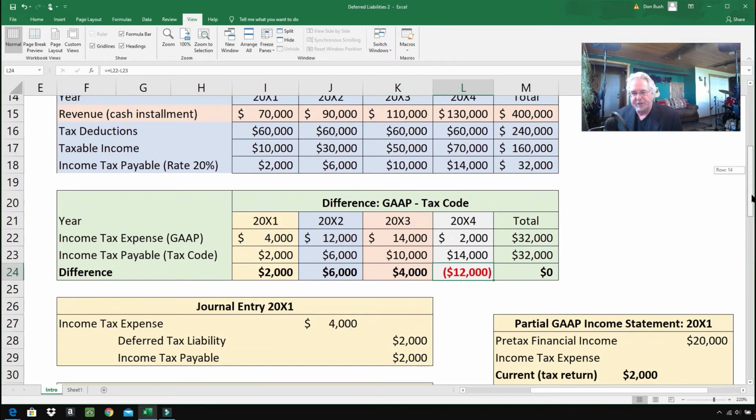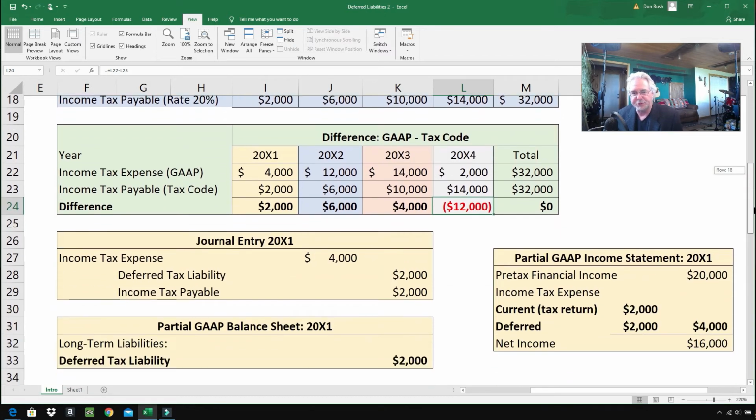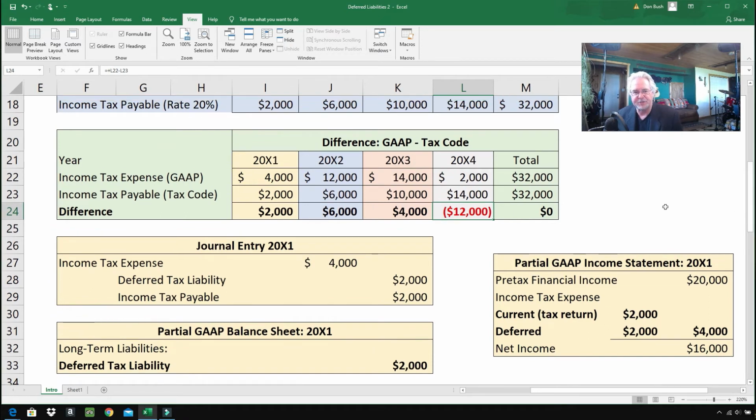So coming down to the journal entries. The journal entries are simple if you understand this so far. Income tax expense, $4,000 for the first year. I have it all color coded here. It's all in yellow. So in the first year, $4,000 income tax expense. Income tax payable. The difference is $2,000. It needs to be a credit. And that's another reason why we call it a deferred tax liability.